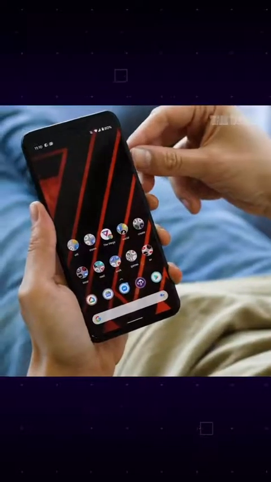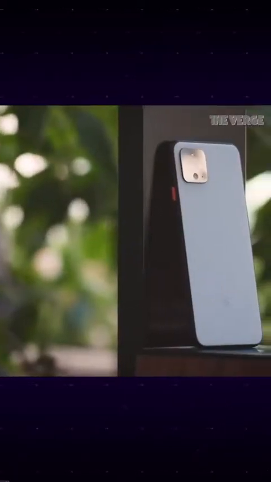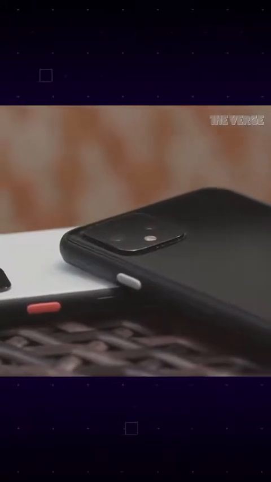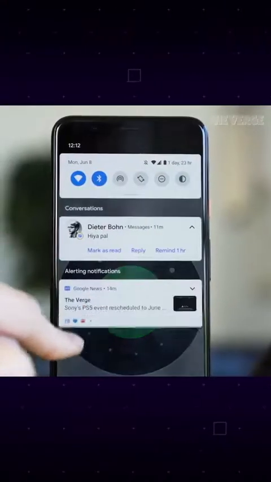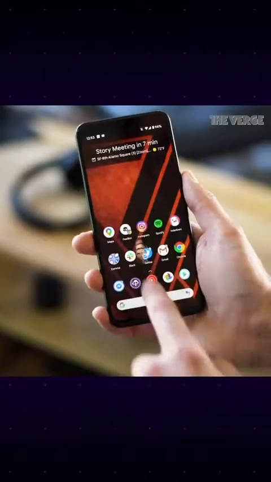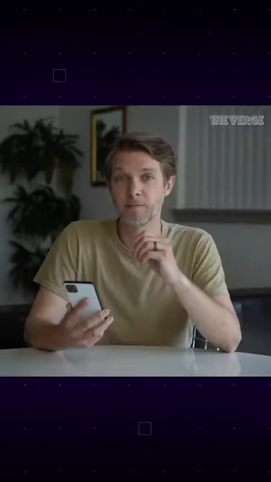The beta for the next version of Android, which is Android 11, is available for Pixel phones. Now, a bunch of Android 11 has already leaked, of course, because Google, but it's official now, so I want to get into what the new features are. So to start, every version of Android messes with notifications.